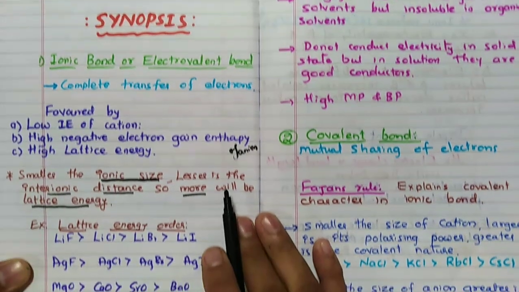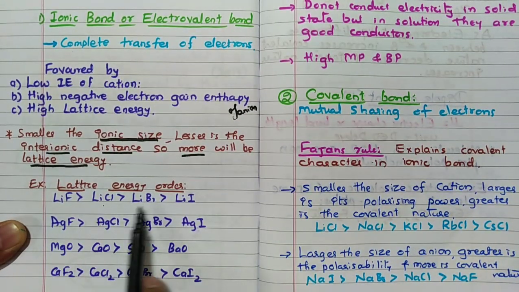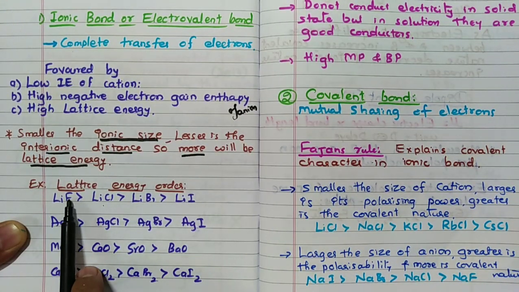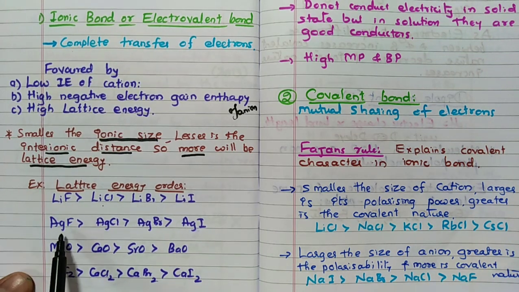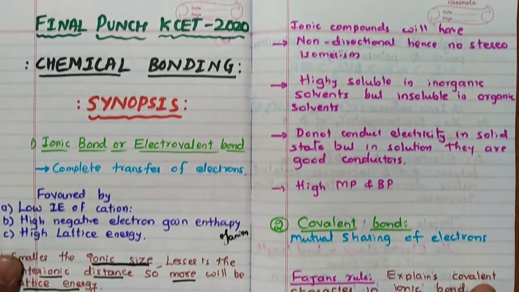So lattice energy order you can say LiF is more than LiCl and LiBr because lithium and fluorine are smaller in size. Similarly, Ag is the same but fluorine is smaller, the others are very large. Because of this reason AgF is having more lattice energy. Like that, MgO more than CaO, CaF2 more than CaCl2. That is the lattice energy order, remember that.